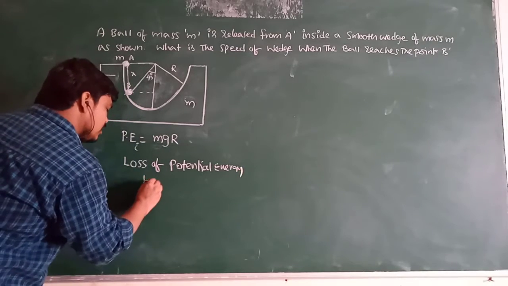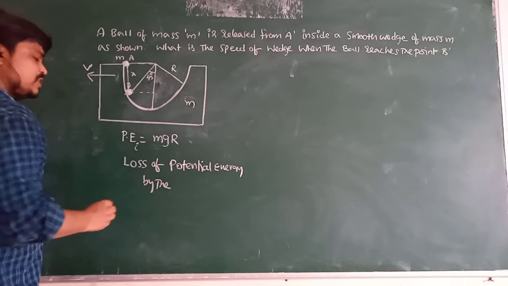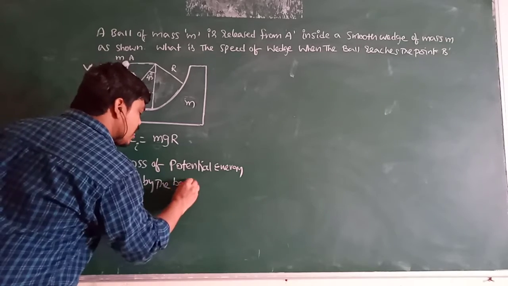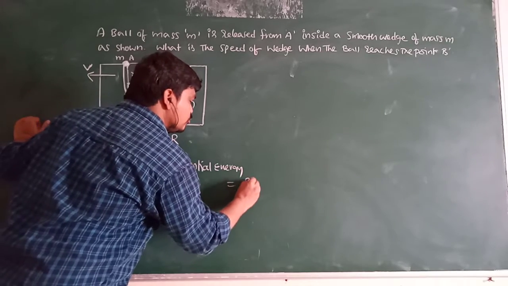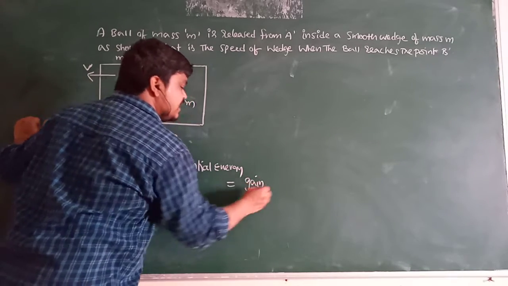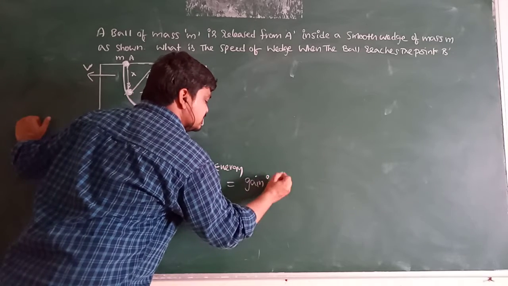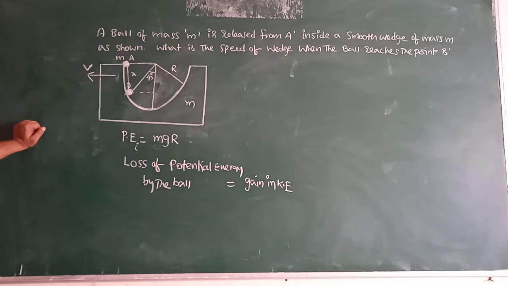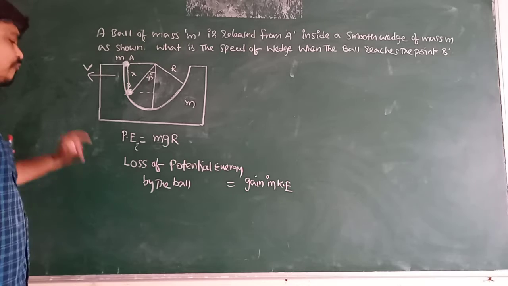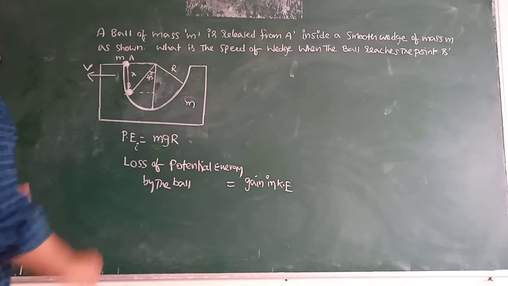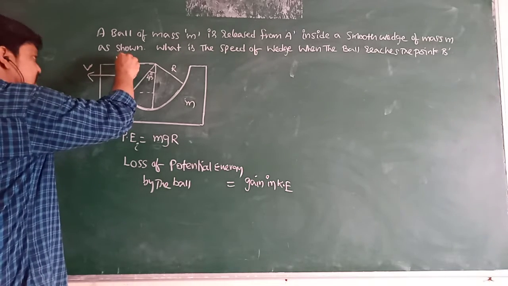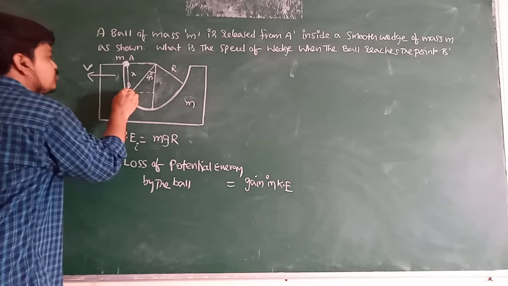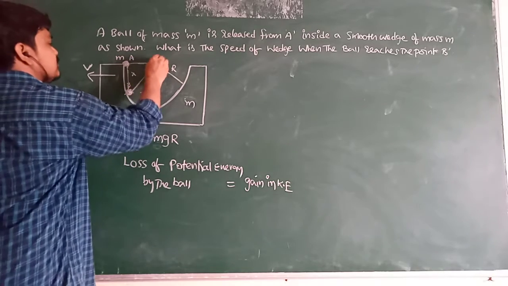Loss of potential energy by the ball is equal to gain in kinetic energy. So we have to find out the loss of potential energy, that is, what height it drops from point A to point B.